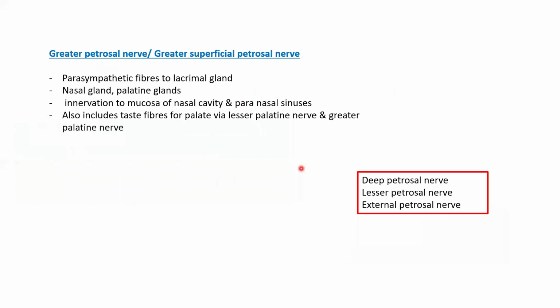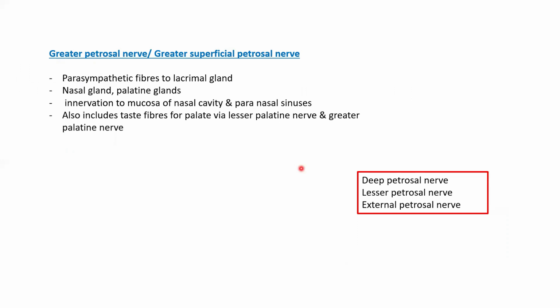A few words about the greater petrosal nerve. It is also called greater superficial petrosal nerve. Do you know any other petrosal nerves? Okay, try to find out what are these. Deep petrosal nerve, lesser petrosal nerve, external petrosal nerve. Okay. The greater petrosal nerve is what's going to arise from the geniculate ganglion.